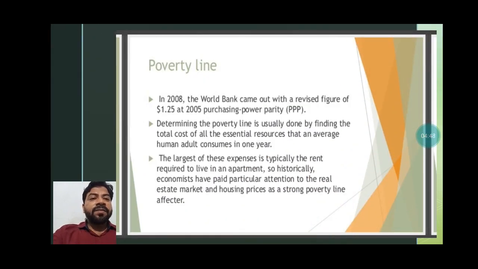In 2008, the World Bank came out with a revised figure of $1.25 at 2005 purchasing power parity. This PPP full form is very much important. Determining the poverty line is usually done by finding the total cost of all the essential resources that an average human adult consumes in 1 year. So to calculate the poverty line, you have to estimate the resources used by a particular person in 1 year.